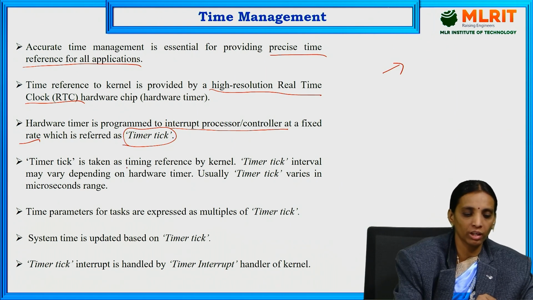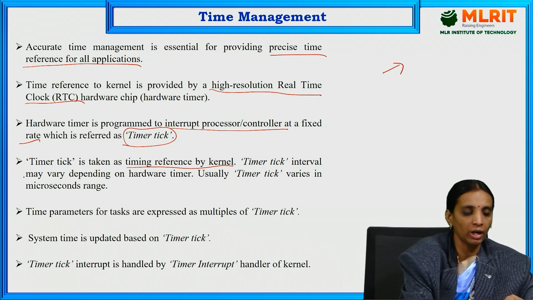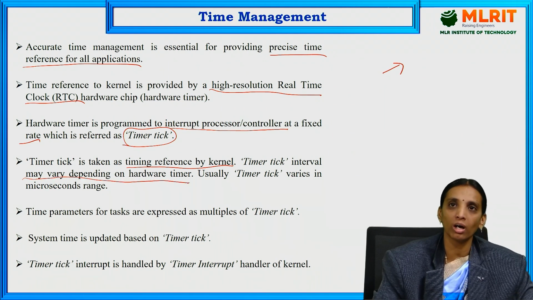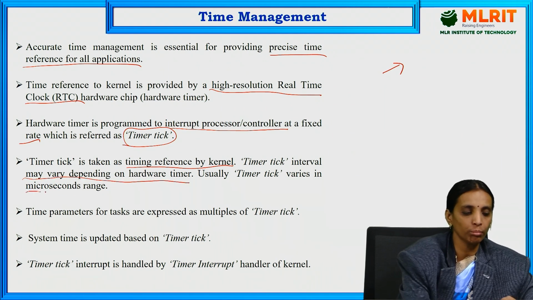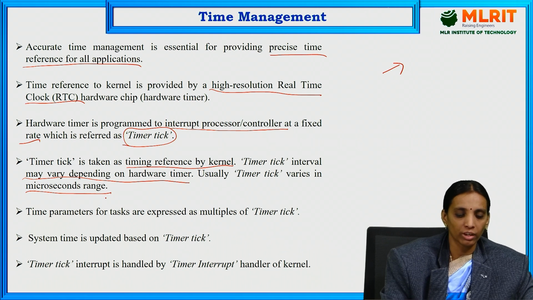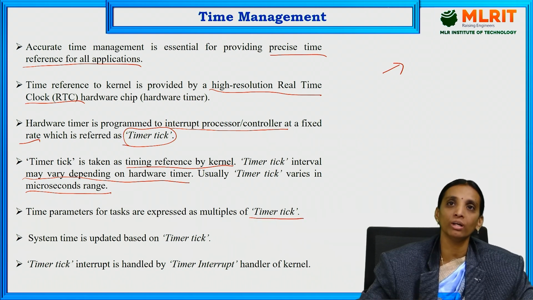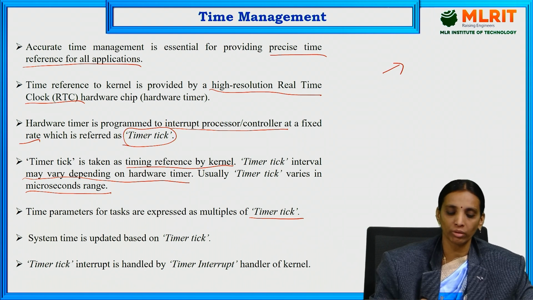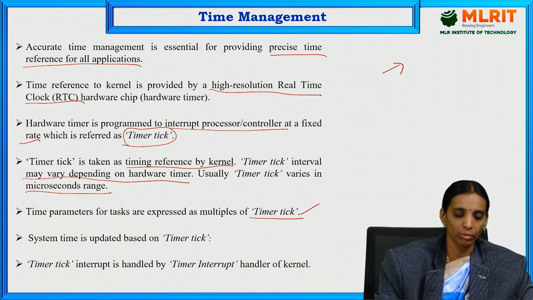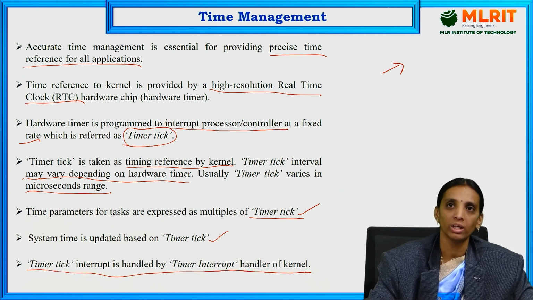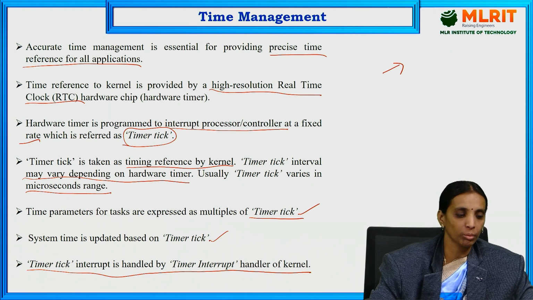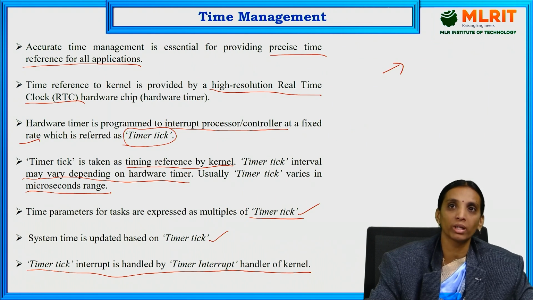The timer tick is taken as the time reference by the kernel, and this interval may vary depending on the hardware timer. It varies in the microseconds range. Time parameters are expressed in terms of multiples of the timer tick, so we can define any time parameter by multiples of the timer tick. The system time is also updated based on this timer tick. The timer tick interrupt is handled by the timer interrupt handler of the kernel. So basically, what is meant by timer tick? It is the time defined by the hardware timer for interrupting the processor.